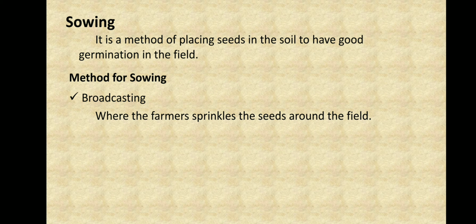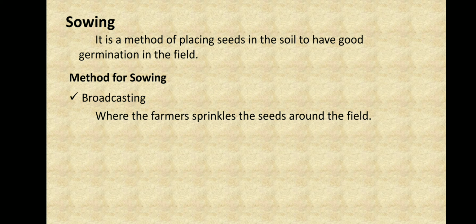When we scatter something, it doesn't go to the correct distance. Two seeds will be placed together, one seed will go very far, one will go very close, and the farmers won't know where the water has to be poured. One seed will capture all the sunlight and one will capture all the water, so they will not have correct germination.